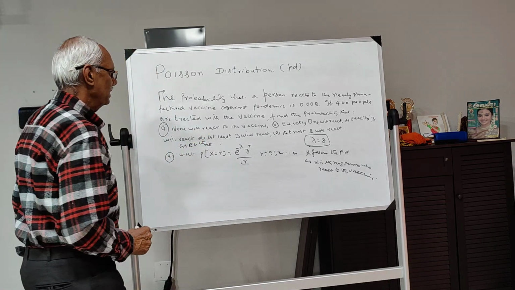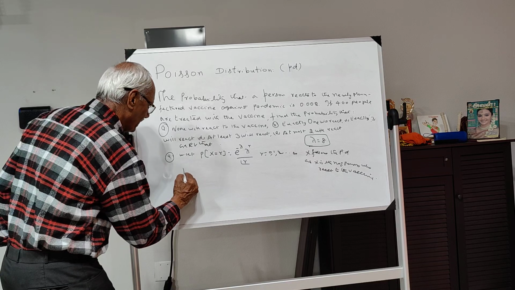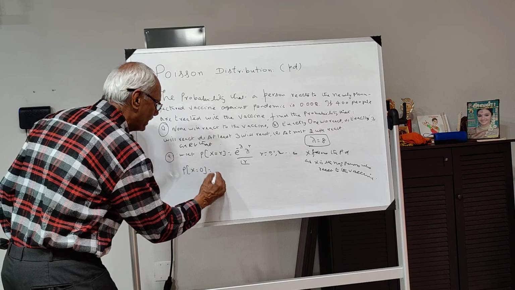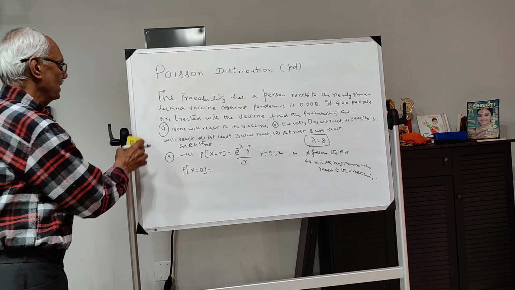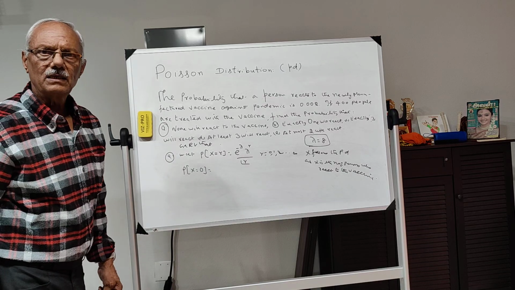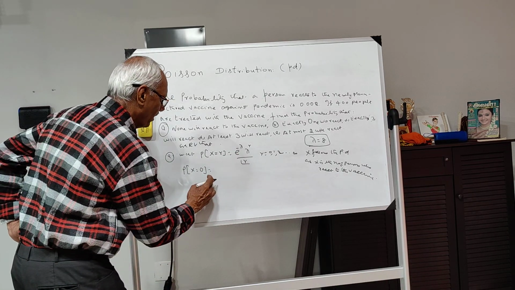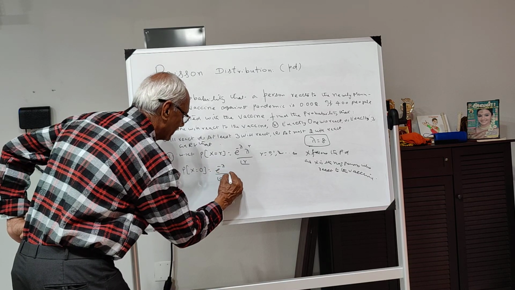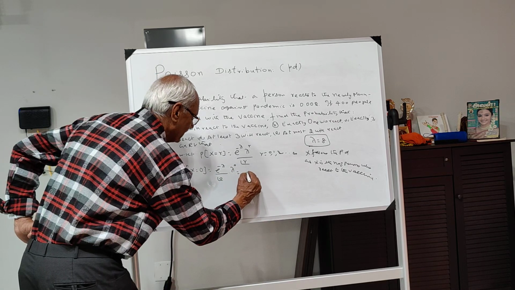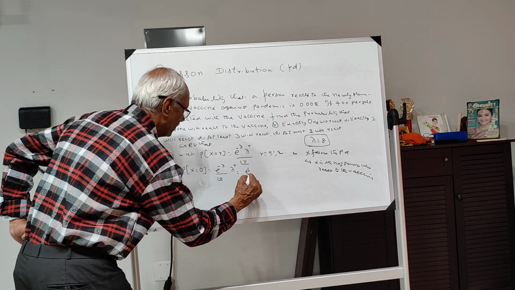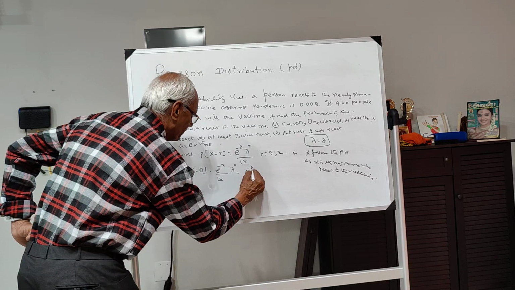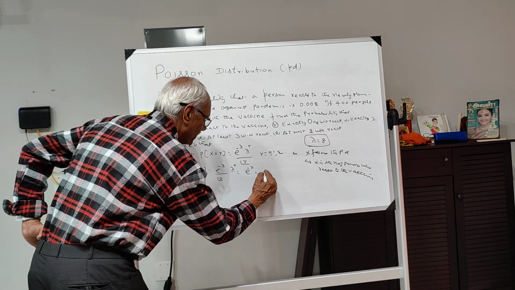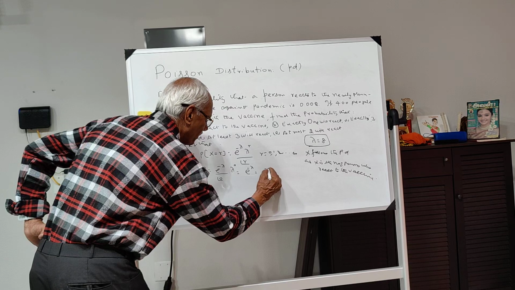What is that? Here none react. That means no one reacts, that means r is equal to 0. That is, no one reacts to that vaccine. So P of x, wherever r comes, you put it as 0. So it is e to the power of minus lambda into lambda to the power of 0 divided by 0 factorial. That is e to the power of minus lambda, since this is 1, that is equal to e to the power of minus 8.